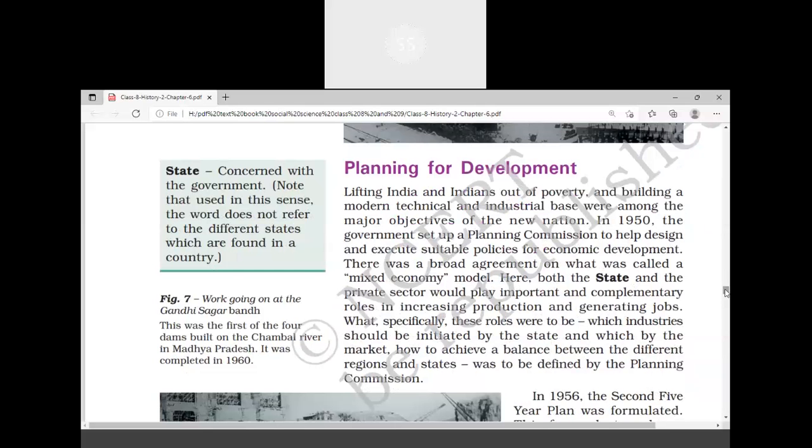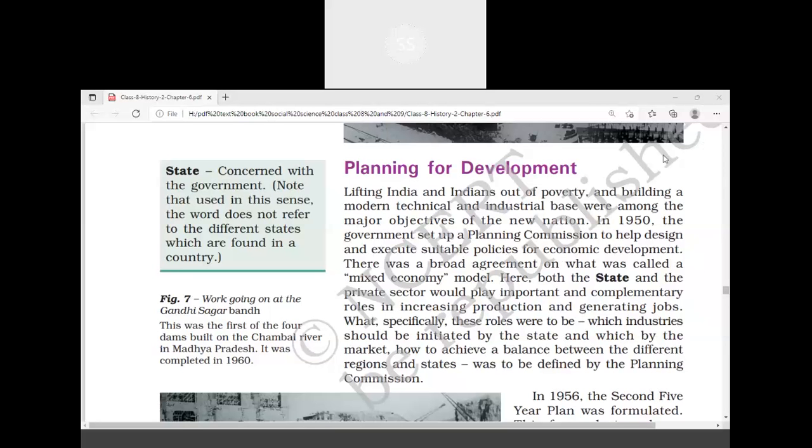These are the 3 sectors of the economy. A nation gets income from all these 3 sectors.